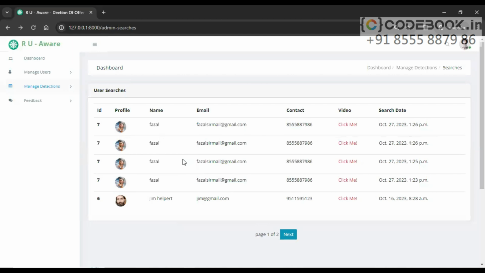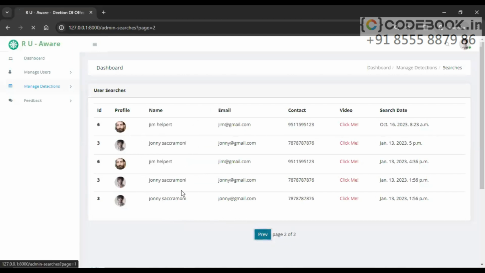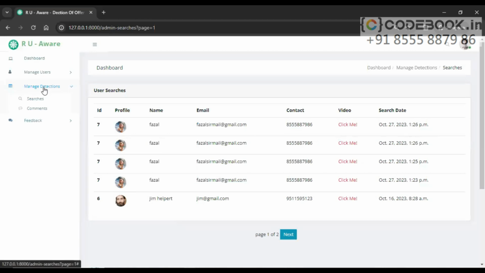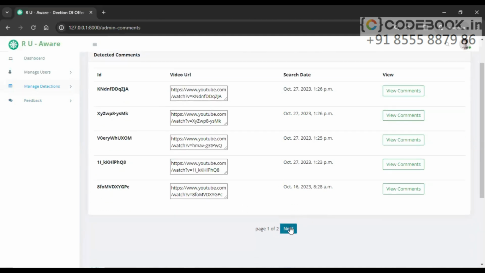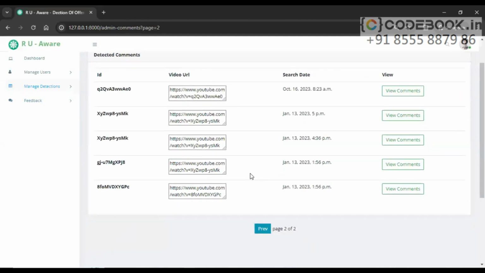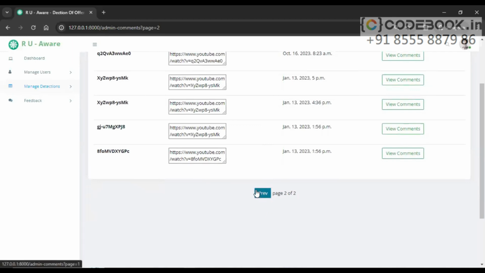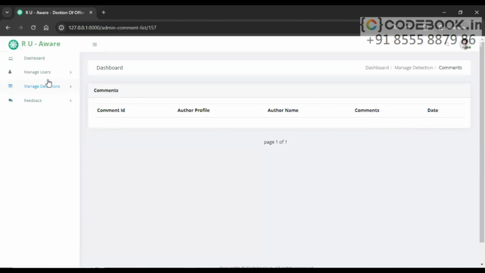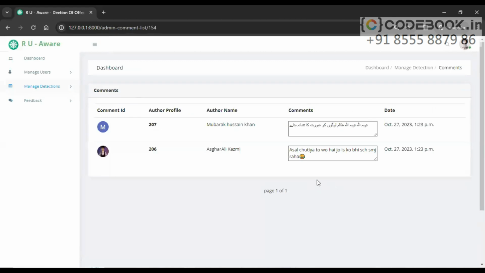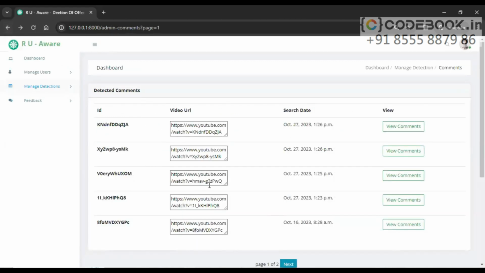Next, we have pagination. By default, we have 5 records per page. We can go to the next page as well. Next, under manage detections, we have comments. We can check the comments here. View comments, no comments are there. View comments, no comments. View comments, 2 comments are there. So we can check the comments of whatever video analysis the user has done.